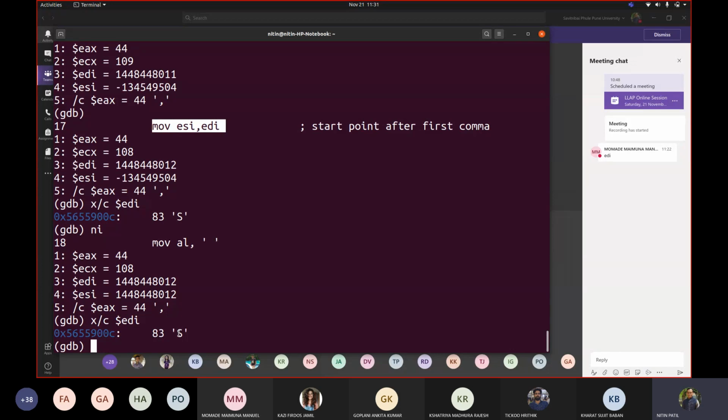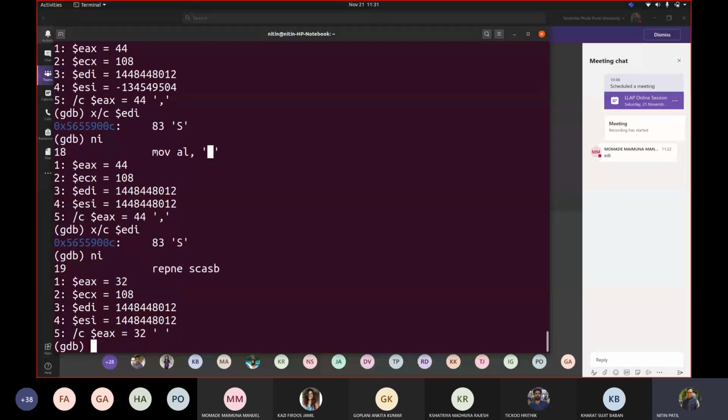Now ESI will not change. Now we are moving space character here to AL. Correct. So if I write NI, you can see space is added. Correct. Space is added here. Now it should repeat now. Now see how many times, 12. SACHIN. How many characters are there? 6. So 12 plus 6 would be 18, and 18 and next space, so 19. So let us see where it goes.